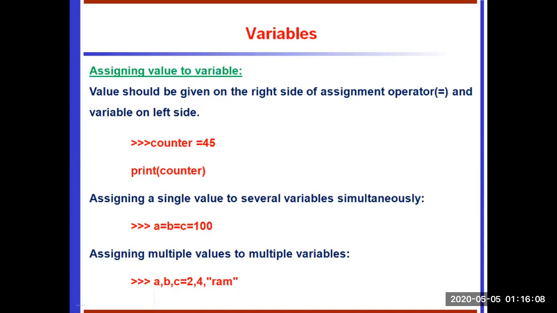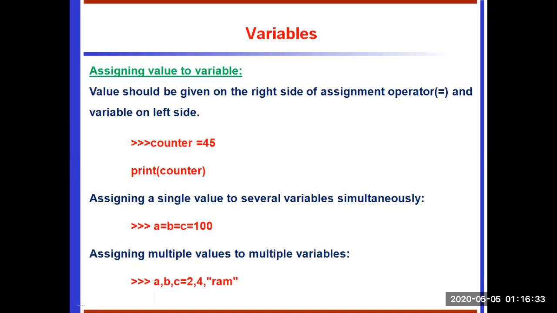The next method is assigning multiple values to multiple variables. So a, b, c equal to 2, 4, ram. The first value is assigned to the first variable, the second value to the second variable, the third value to the third variable. Now 2 is assigned to a, 4 is assigned to b, and ram is assigned to c.